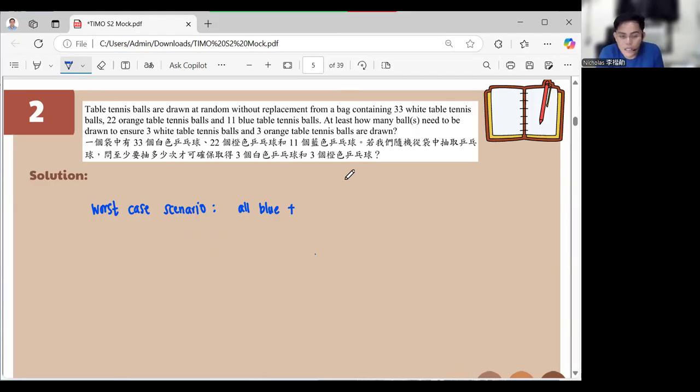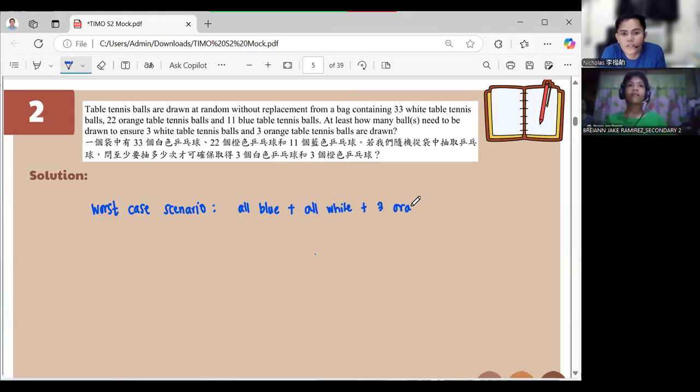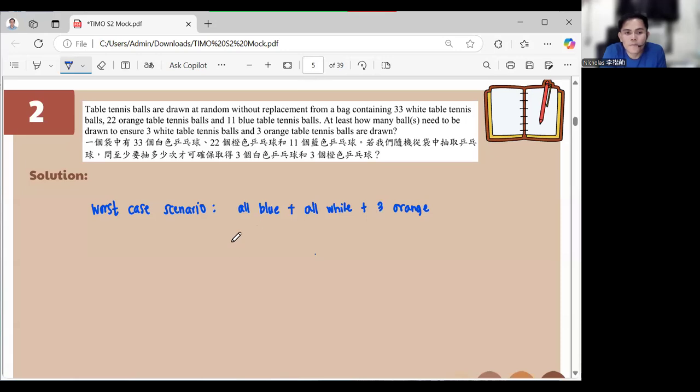So unlucky, you took all white. Then that's the time that you were able to get three orange. And that would be 11 plus 33 plus 3 orange. So that would be 47 balls all in all. Okay? As easy as that.